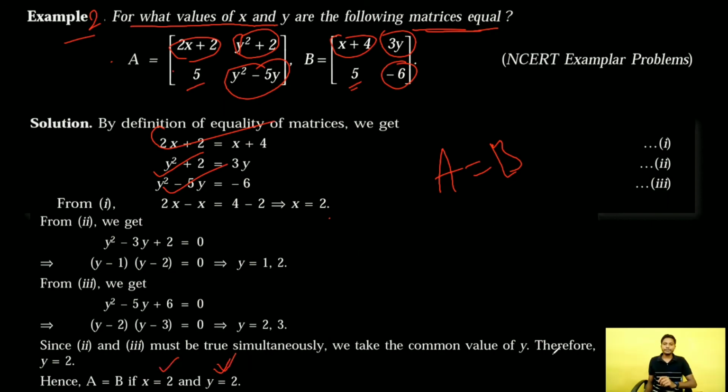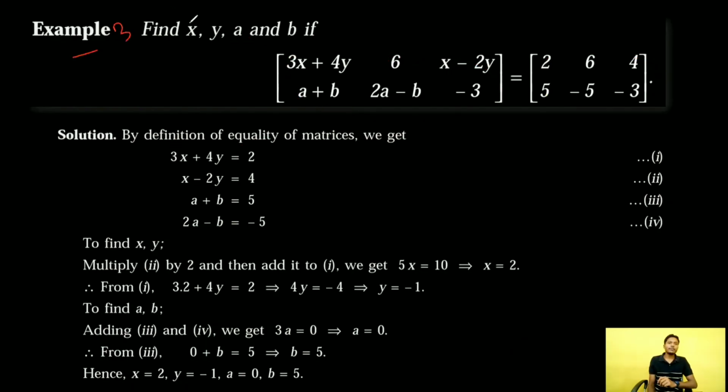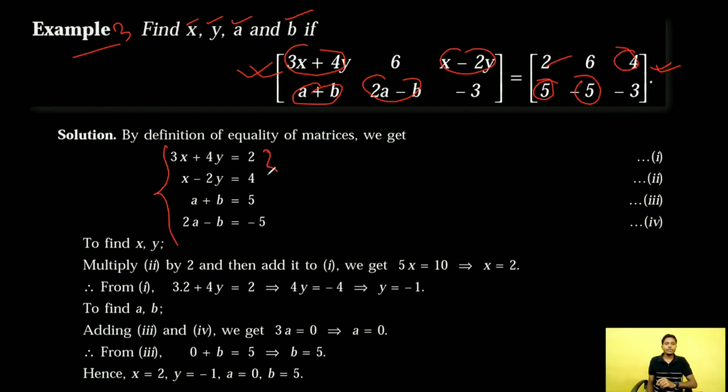Clear? Now this is example number 3. Find x, y, a and b if these two matrices are equal. If these two matrices are equal, we can compare them. This is equal to this, and this is equal to this, this is equal to this, and this is equal to this. So if we compare them, then we will have 4 equations. If we solve these two equations, we will have x and y. If we solve these two equations, we will have a and b. This is the solution. x is equal to 2, y is equal to 1, and a is equal to 0, b is equal to 5. Okay.